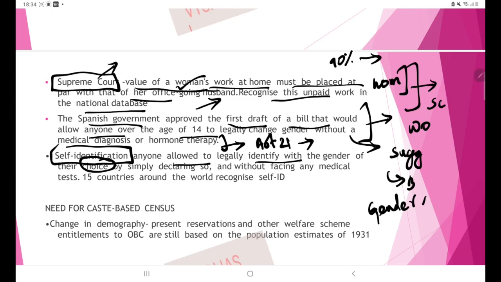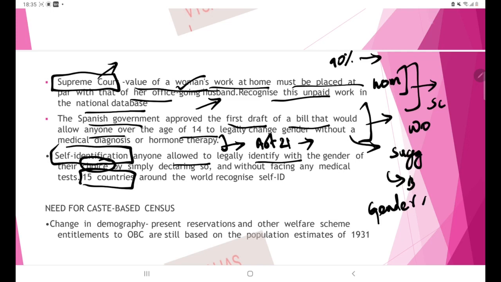What is important here is that only 15 countries have this provision. When the world is moving towards globalization and equality, only 15 countries all over the world have this self-identification framework.